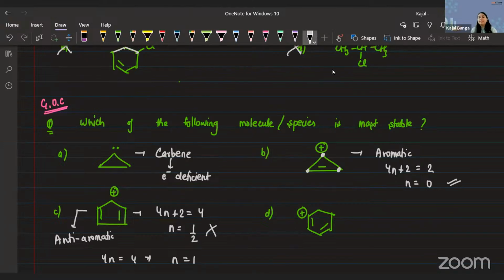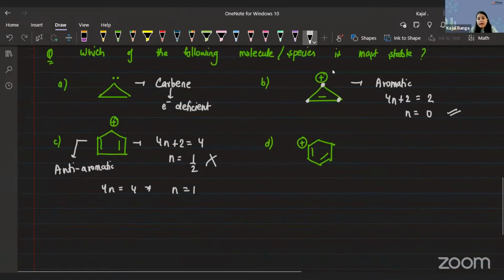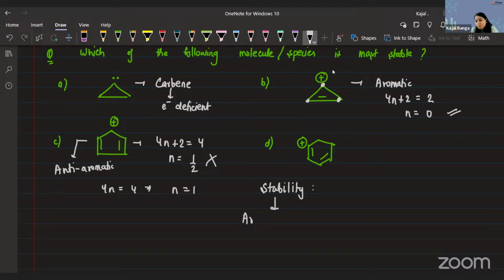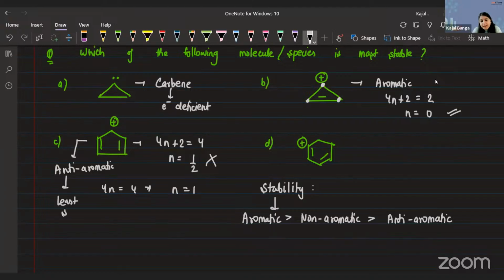Why? Because if you look at the stability, what do we say? And I hope everyone is aware of this order. If not, let's quickly recall. Stability order, we say aromatic is the most stable one. It's like, close your eyes and tell, it's aromatic so it is stable. After that, you have non-aromatic. And the third category you have is anti-aromatic. So anti-aromatic, as the name suggests, is completely anti of aromaticity, which makes it the least stable one. So that is why C would become the least stable, if I don't have any other aromatic option. But let's see the D option also.